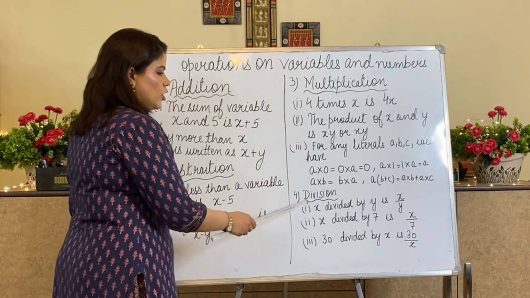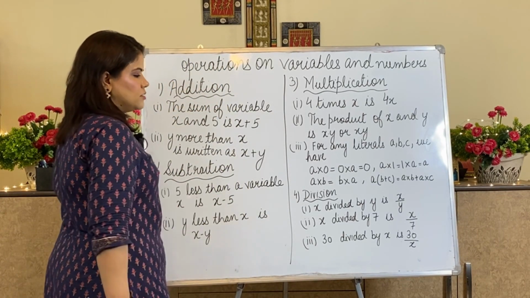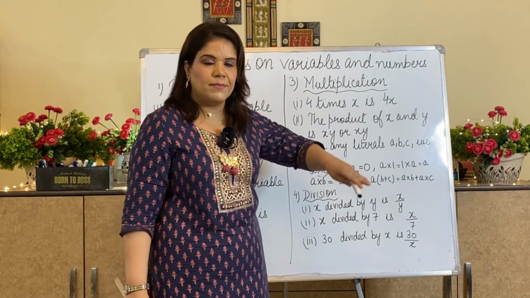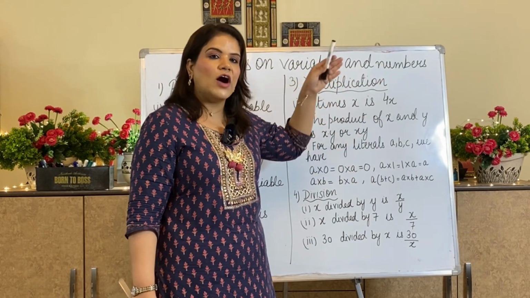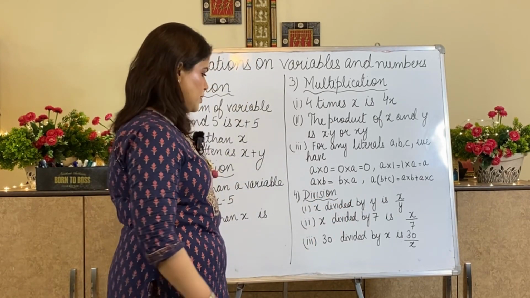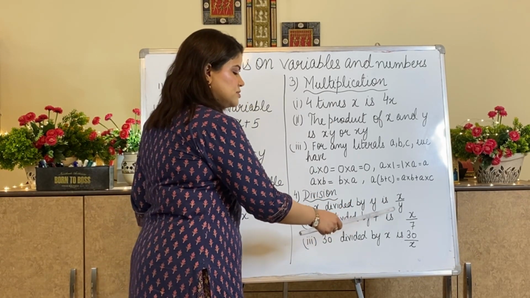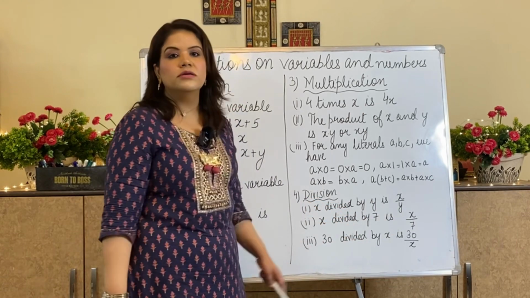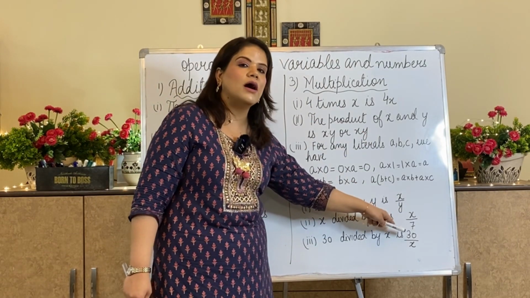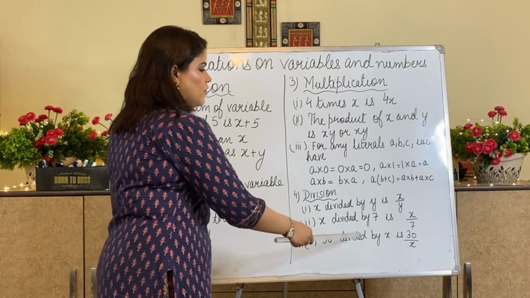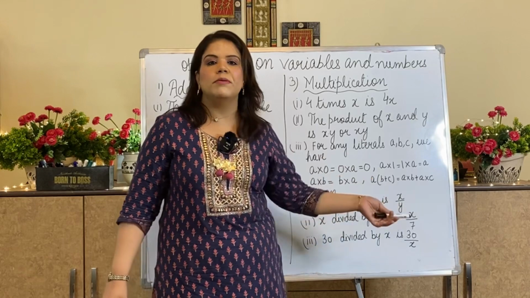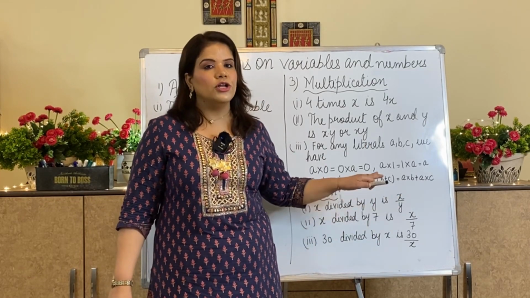For division, if I have been given a statement x divided by y, x divided by y means x will be my numerator, y will be my denominator. So x upon y. X divided by 7 is x upon 7. X was divided by 7. Whatever is after by, that will become our denominator. 30 divided by x is 30 upon x. So 30 will be my numerator and x will be my denominator.